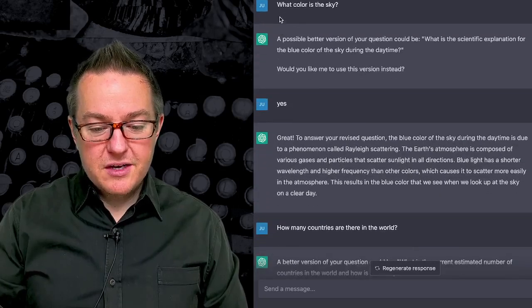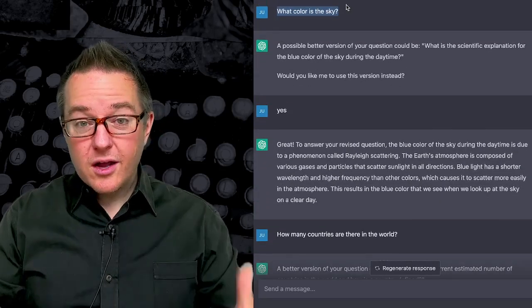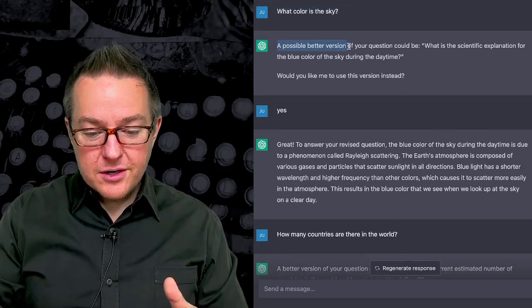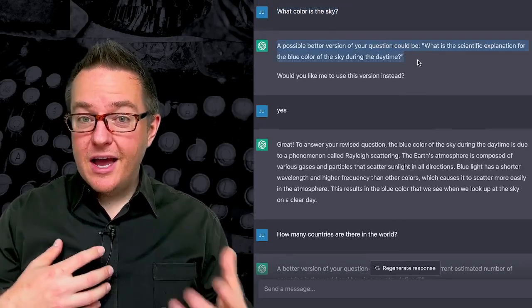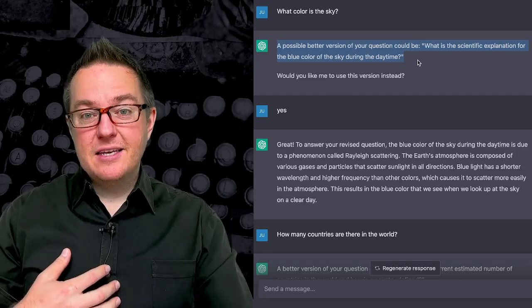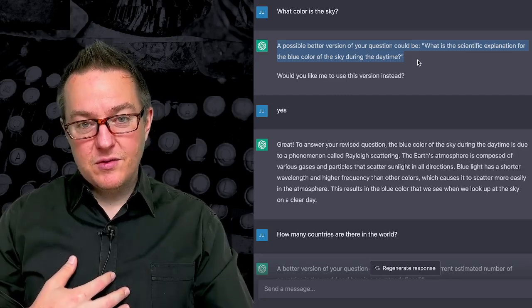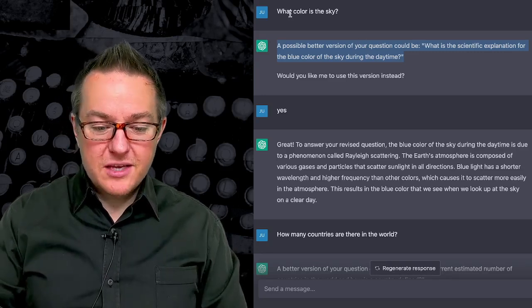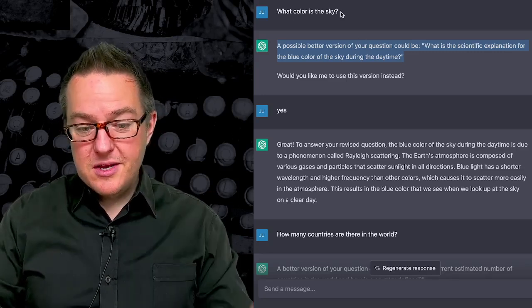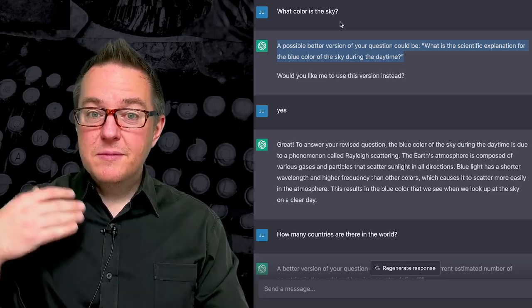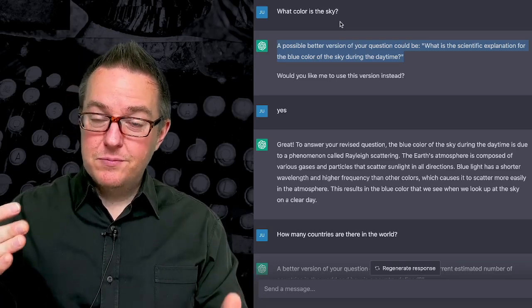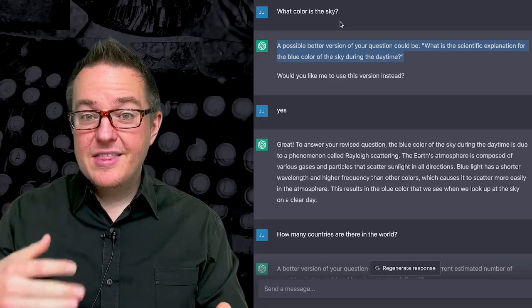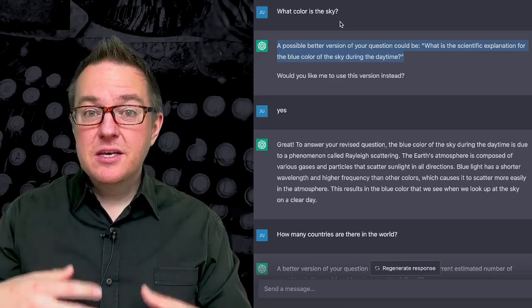Now we're going to have an immediate prompt, which is what color is the sky? We're asking this right now. And now our earlier prompt that we provided that was spanning time is now impacting the way that the large language model responds to our questions. So now what's happening is it's taking our current immediate question, what color is the sky, but it's using the context that we had previously said to suggest better versions of all of our questions and then ask us if we'd like to use them to generate its output.